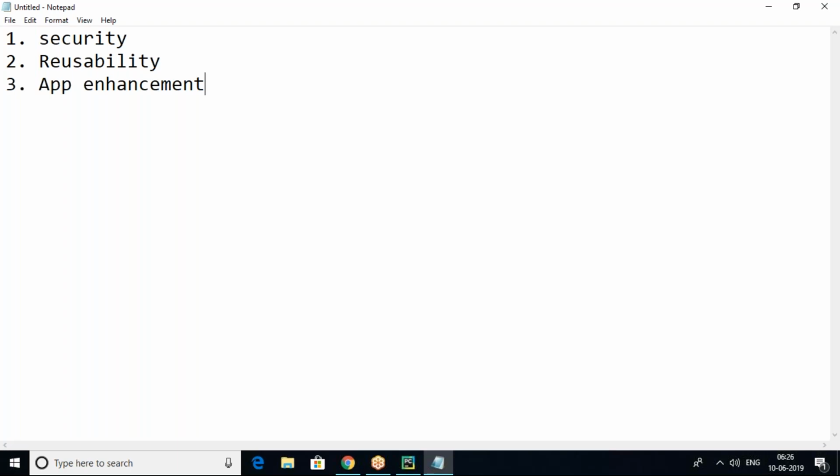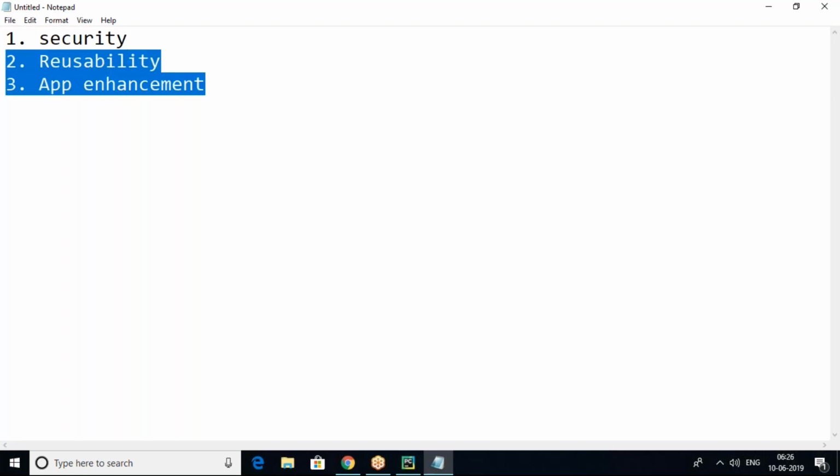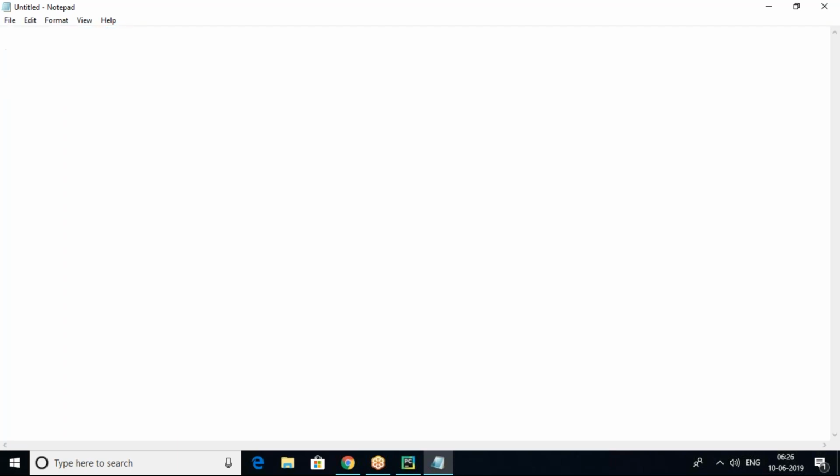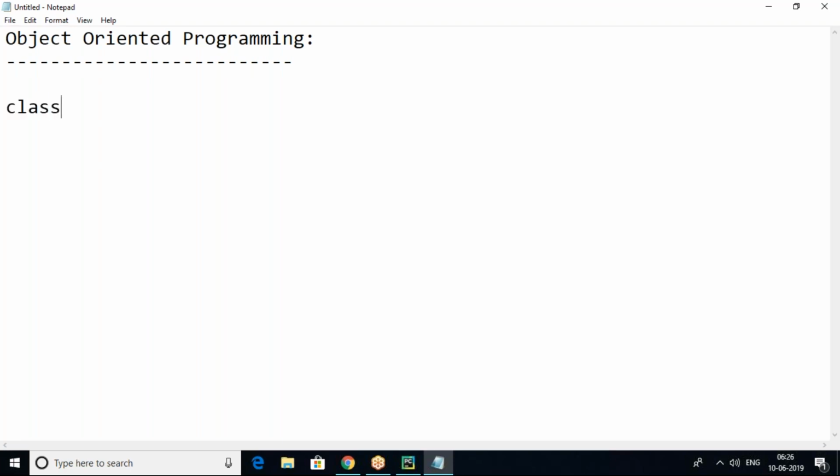So in object-oriented programming, mainly we need to talk about class and object. These are the important things: class and object. What is a class actually here?